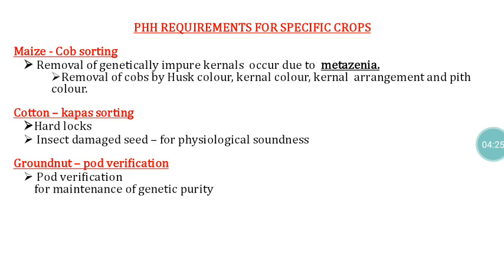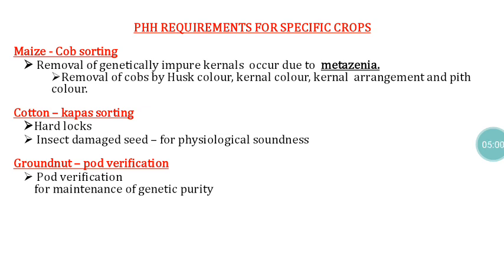Some crops need specific post-harvest operations, mainly to ensure genetic purity and physical purity. Particularly in the case of maize, before separation of the seed from the cob, it must be subjected to cob verification. Because maize is a cross-pollinated crop, there are chances of genetic contamination. If any foreign pollen contaminated our seed crop, that is reflected in the seed coat color, the kernel arrangement, and the pith color, all those things.